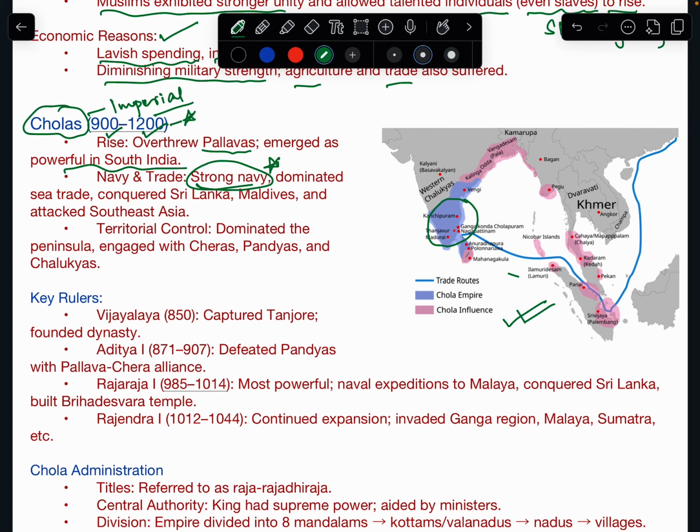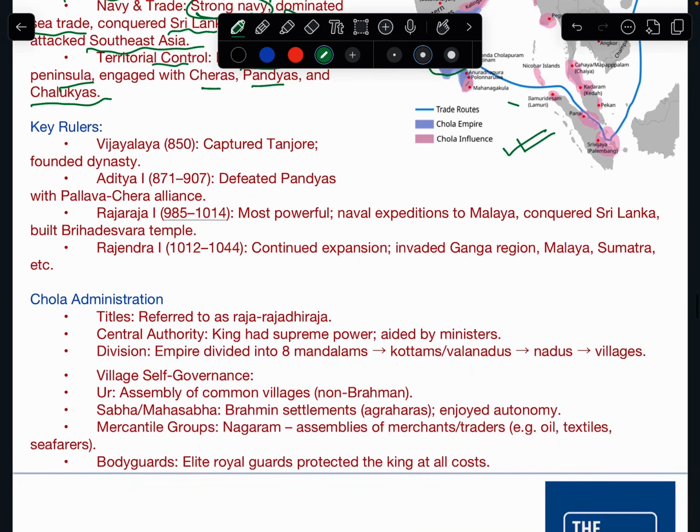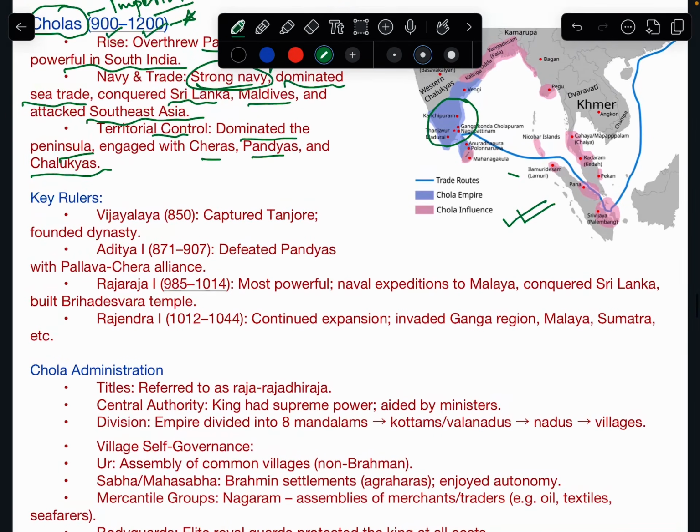So they dominated the sea trade and conquered Sri Lanka, Maldives and attacked Southeast Asia. Very important. Territorial control: they dominated the peninsula, engaged with Cheras, Pandyas and Chalukyas. Okay. So the key rulers were Vijayalaya. He captured Tanjore and founded the dynasty. So a question may come, who founded the dynasty? You have to write Vijayalaya.